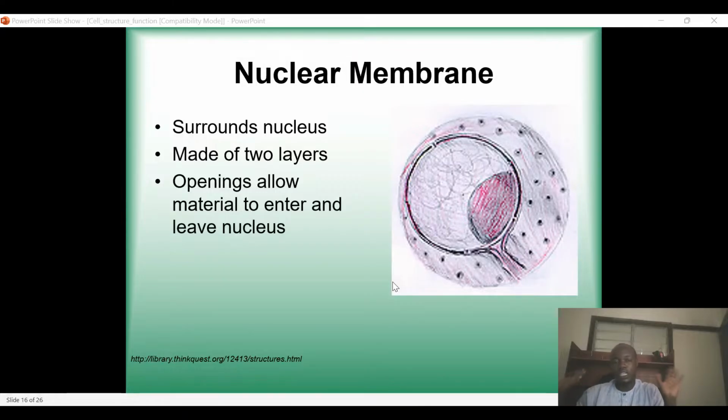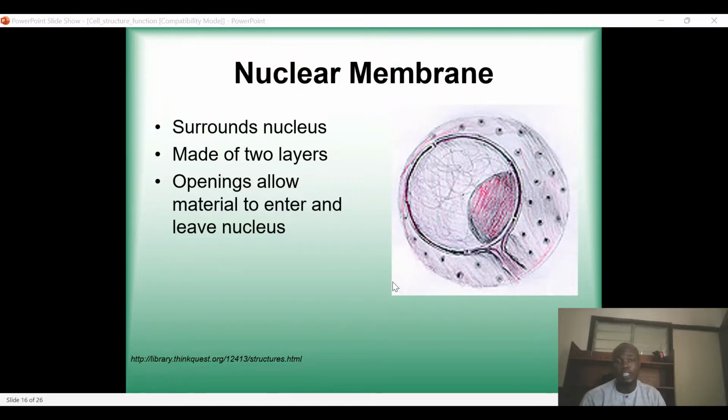And of course, not only the RNA, there are so many molecules that are transported from the nucleus to the cytoplasm and from the cytoplasm to the nucleus. So all this controlling system is controlled by the nuclear membrane. Maybe some bacteria are trying to get into the cell, which means they are trying to get into the nucleus, and if they get there, they will cause a problem. And of course, the nuclear membrane will not allow it to get there. So that is the function of the nuclear membrane.